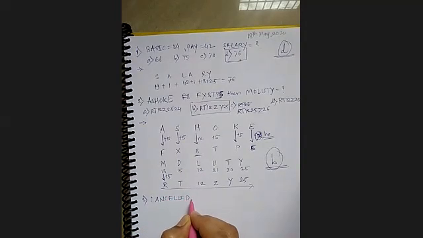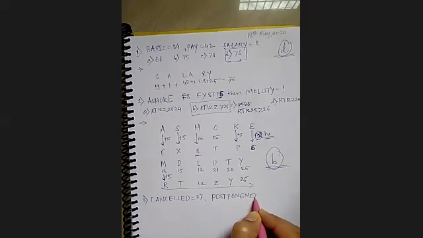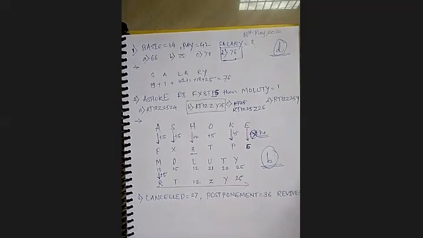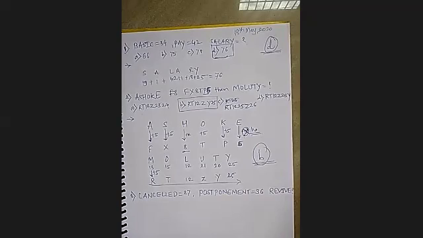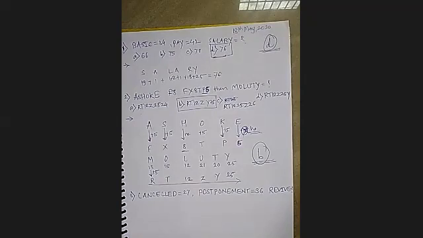CANCELLED is equal to 27. POSTPONEMENT is equal to 36. Then what is REVIVE? So cancelled is equal to 27, postponement is equal to 36. Then what is revive?